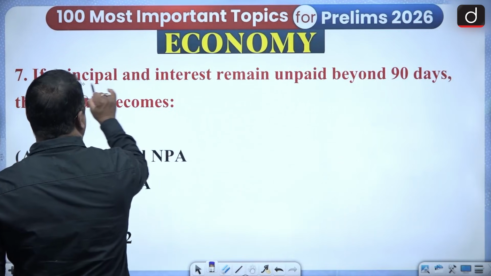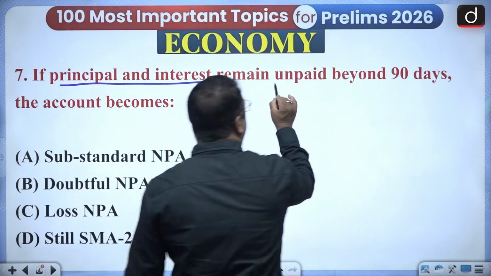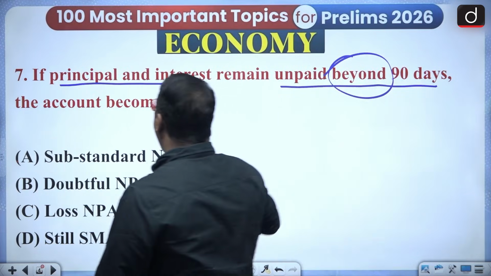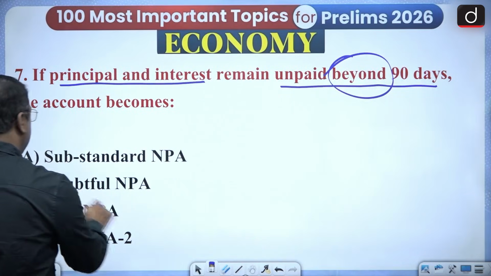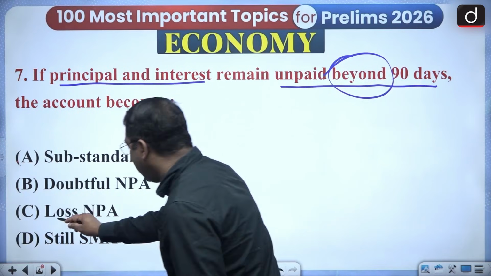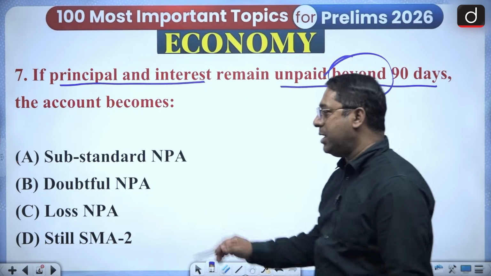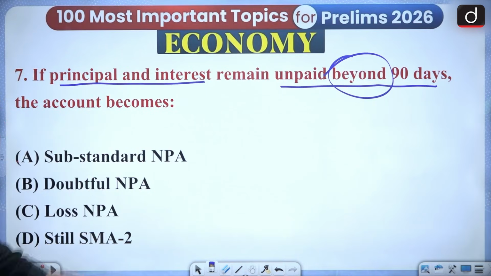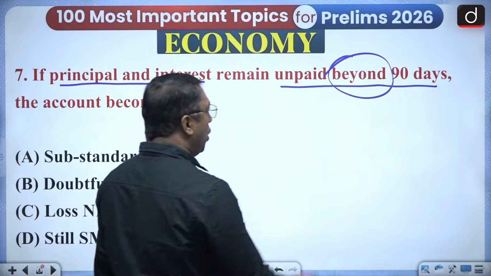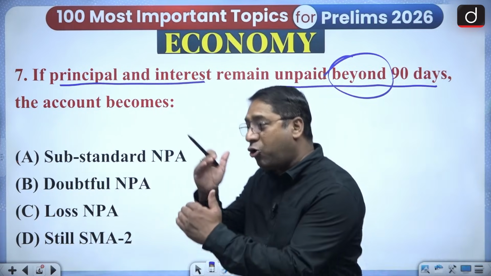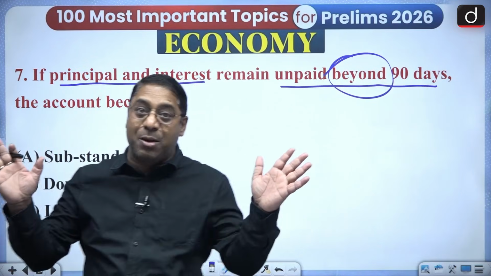Now, if the principal and interest remain unpaid beyond 90 days, the word beyond is to be noted. Is it a substandard NPA, a doubtful NPA, a loss NPA, or is it still SMA 2? It says unpaid beyond 90 days. So till 90 days, it's not an NPA, but as it crosses the 90-day mark, it becomes NPA.